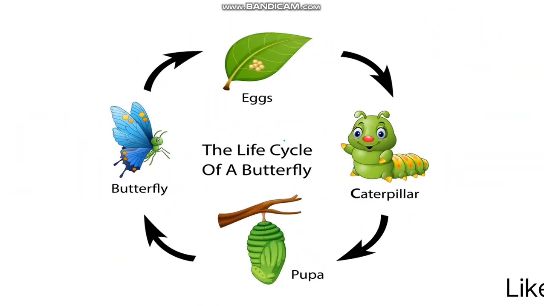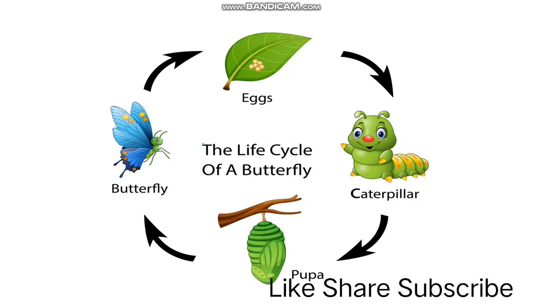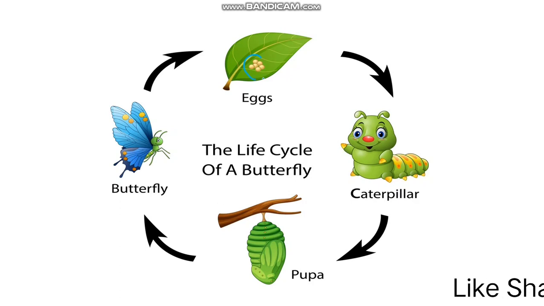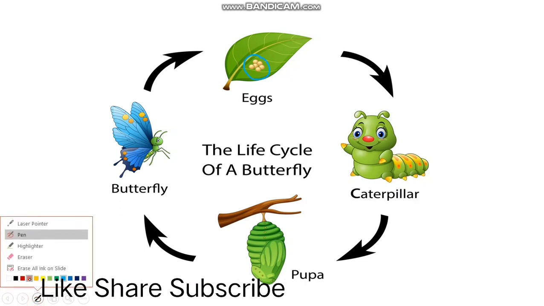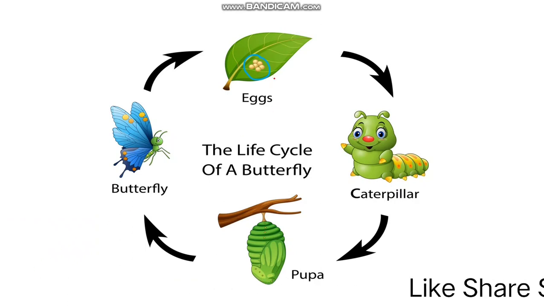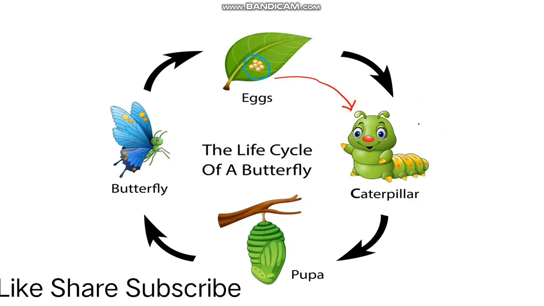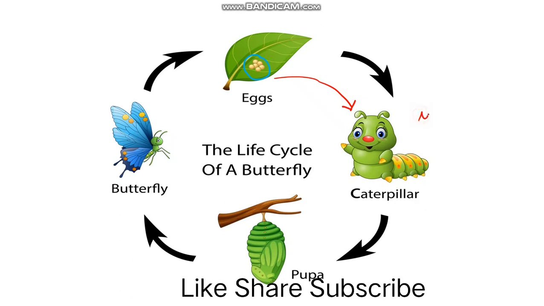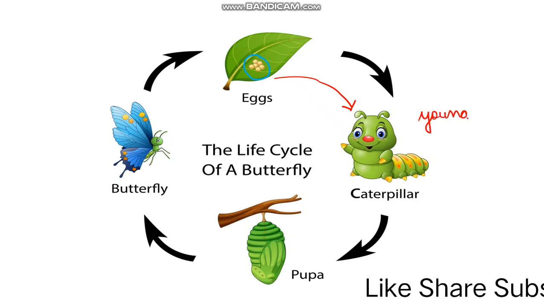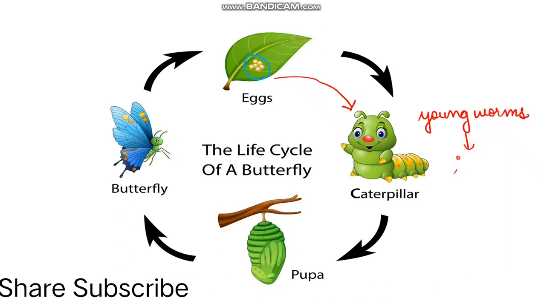A butterfly has 4 stages in its life cycle. A female butterfly lays a cluster of eggs on the surface of a leaf. This is how the cluster of eggs looks, and then the eggs hatch, and from them a young worm known as a larva comes out. That is the young worm, which is also known as larvae.